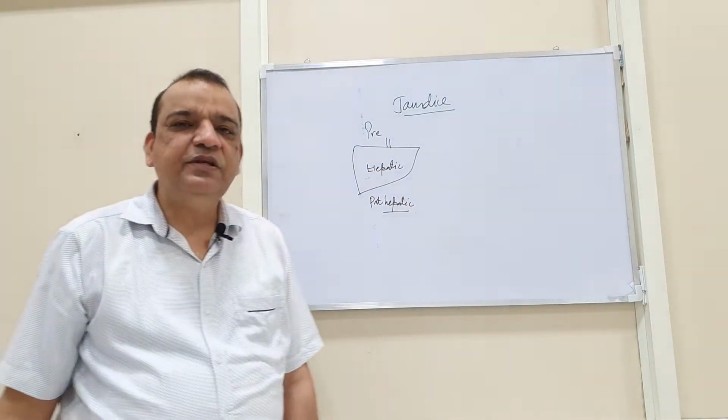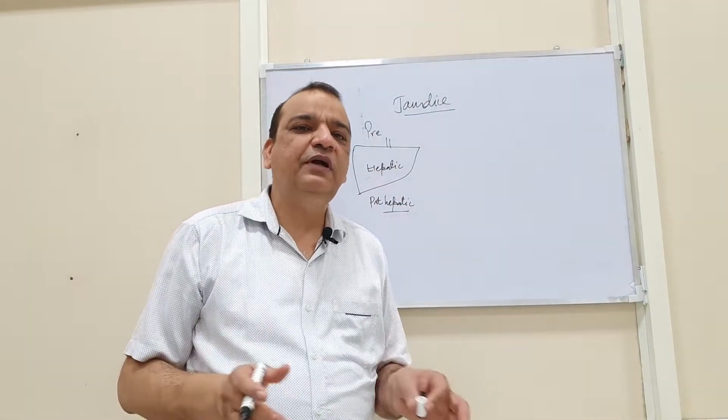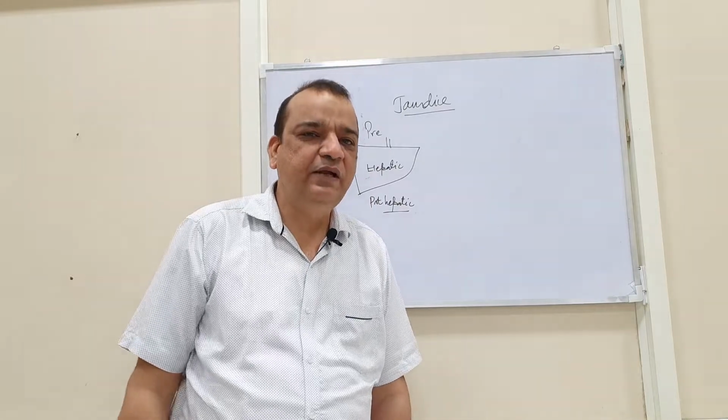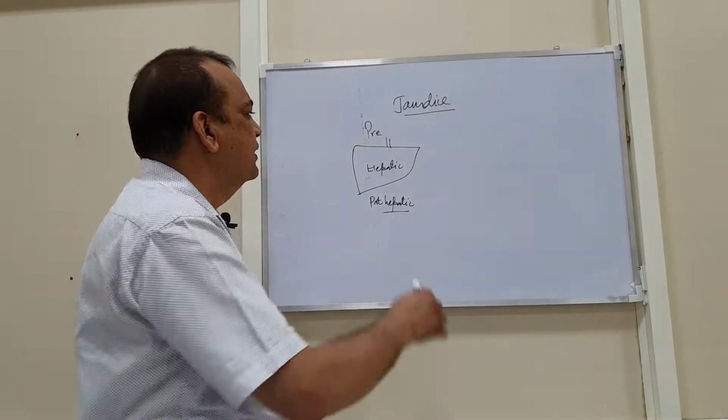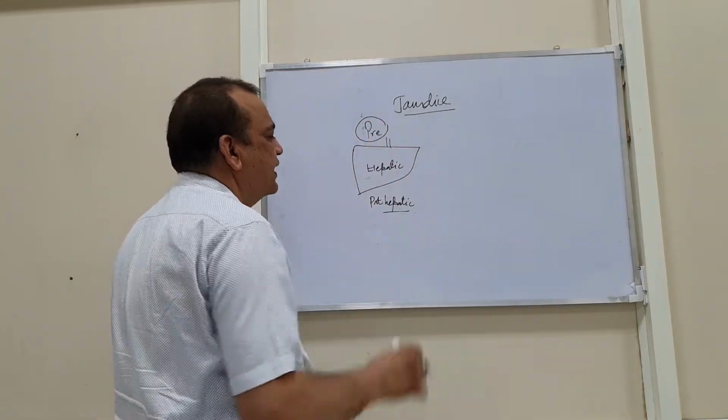So for the better understanding, one should know what are the basic pathologies that may give rise to the formation of a jaundice.